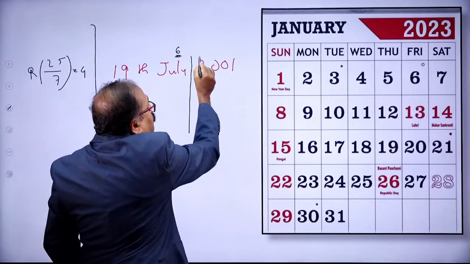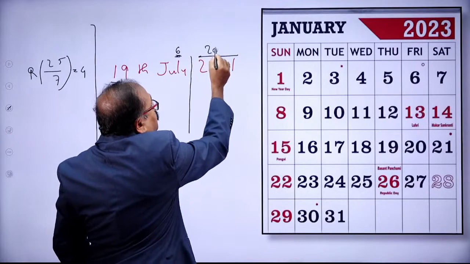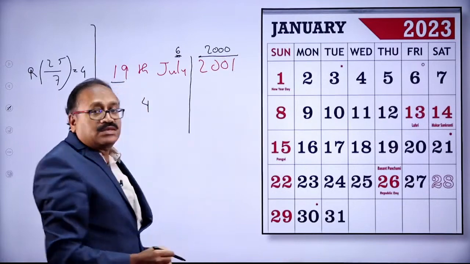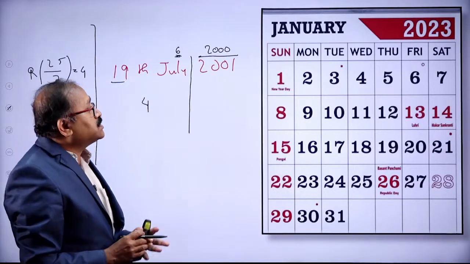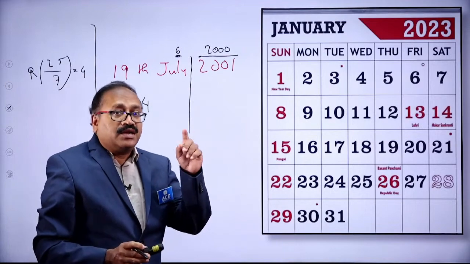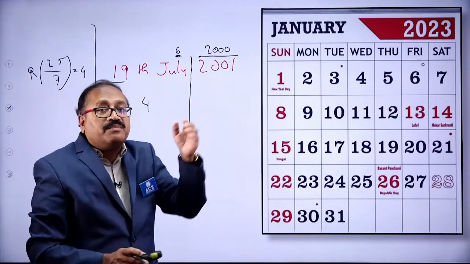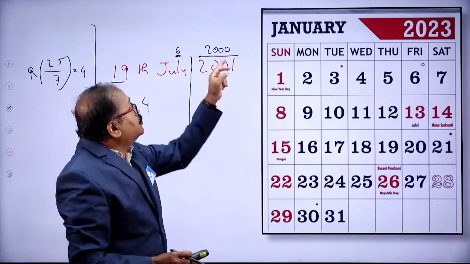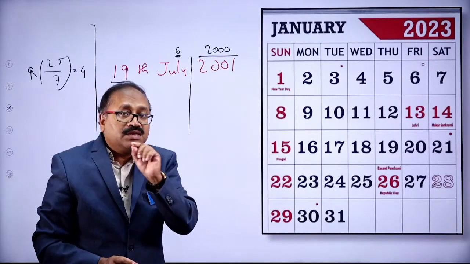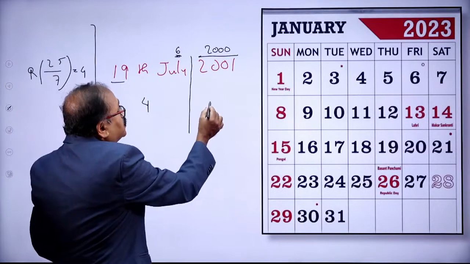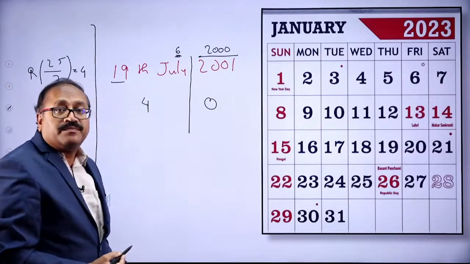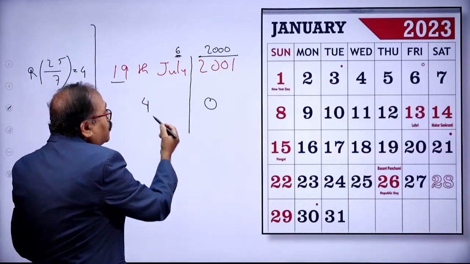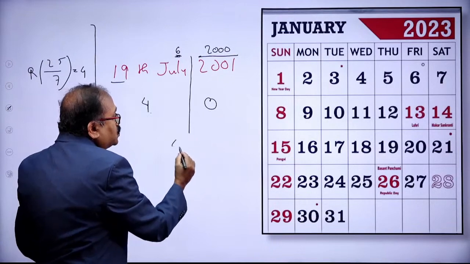And we need to calculate the odd days for the previous year, that is 2000. We also discussed in my previous class that all the years which are multiples of 400 have 0 odd days. So 2000 has 0 odd days. That means the total number of odd days is 4 plus 0, which is 4.